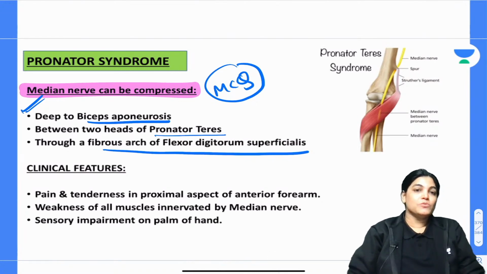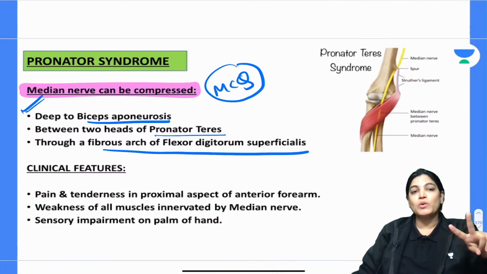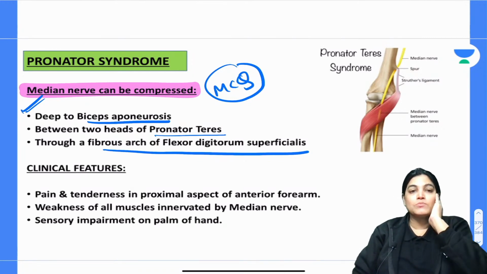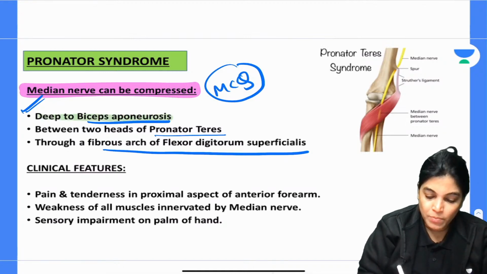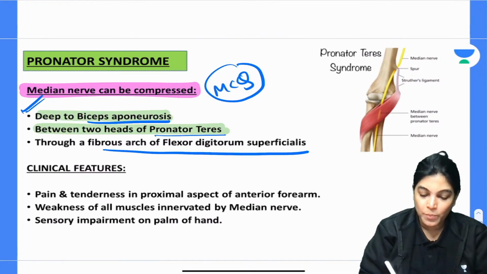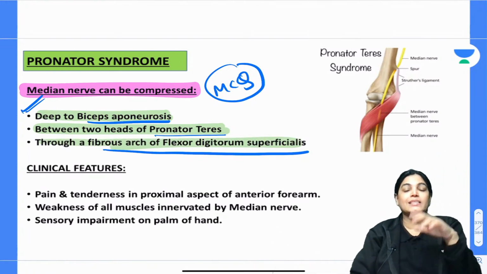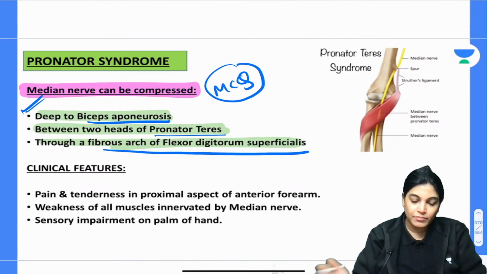It can be compressed below the biceps aponeurosis, between two heads of pronator teres, or below the fibrous arc of flexor digitorum superficialis. So these are the three reasons: deep to the bicipital aponeurosis, between two heads of pronator teres, and through the fibrous arch of flexor digitorum superficialis, causing pronator syndrome or compression of the median nerve.